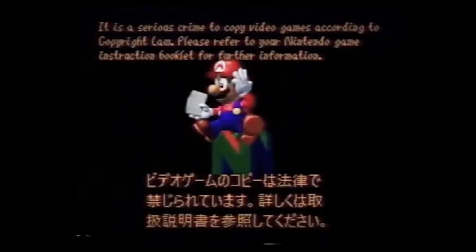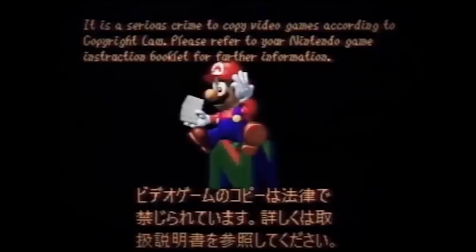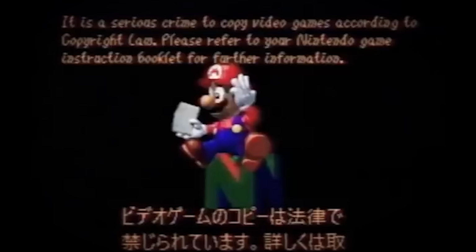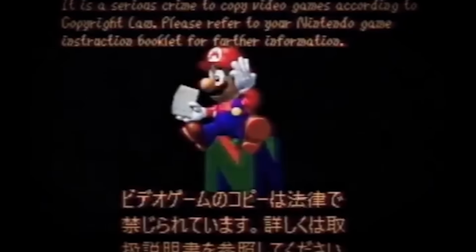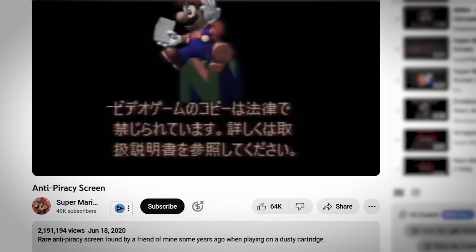The screen in question shows Mario sitting on top of the N for Nintendo, reading what appears to be an instruction booklet. Above him, there's a warning that reads, "It is a serious crime to copy video games according to copyright law. Please refer to your Nintendo game instruction booklet for further information." Beneath Mario, a message in Chinese directs the user to the instruction manual. Similarly to the Mario Party DS anti-piracy screen video, this 24-second clip also went pretty viral, receiving over 2 million views in just a few months' time.